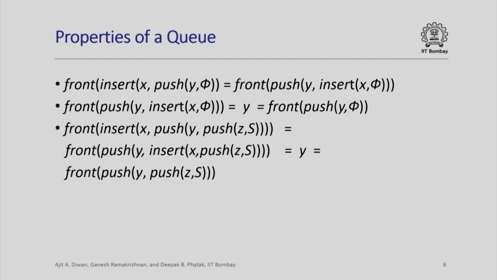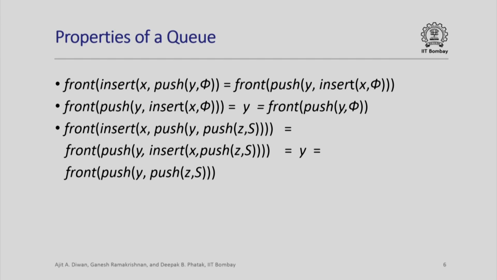Okay, so let's prove formally that the front of a queue remains unchanged if you insert an element in a non-empty queue. Essentially we first consider a queue with a single element, which is push y comma phi. If I insert x into such a queue, by definition its value is obtained by pushing y in the queue obtained by inserting x in phi, and by the definition of the front operation this value is equal to y in both the cases.